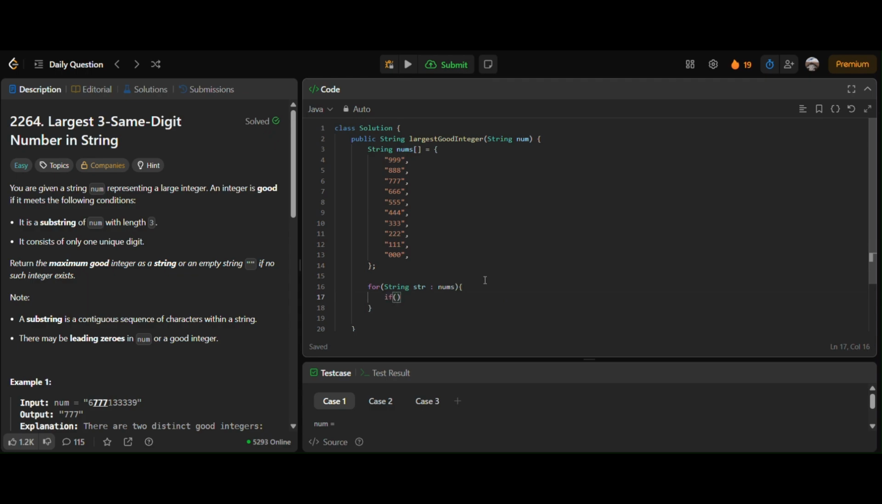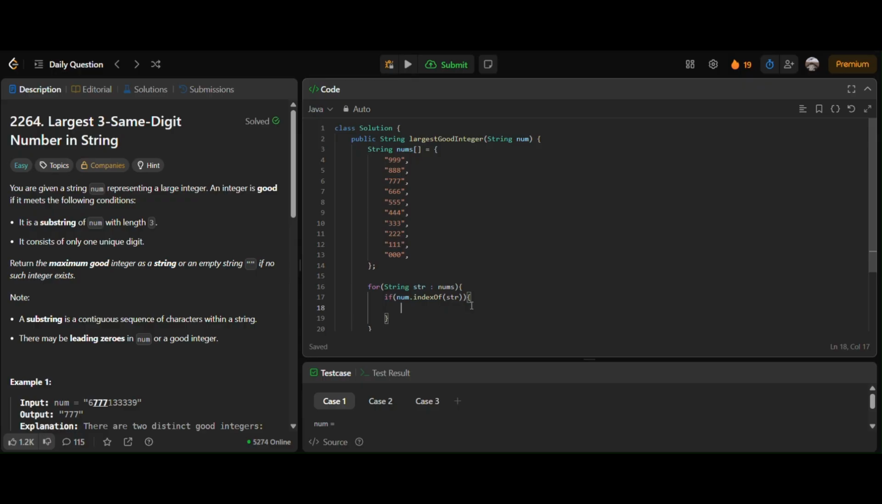We'll check if num.indexOf(str). The indexOf method is a method of the string class which performs a naive search and returns the starting index of the given substring in a string. So it will first check if 999 is present in num. If present, it will return the starting index of the substring, or else it will give -1.